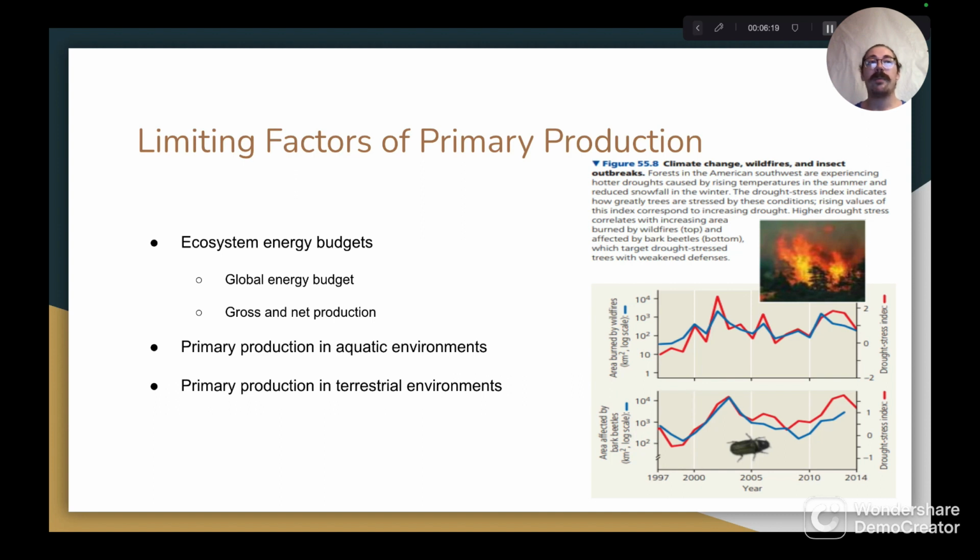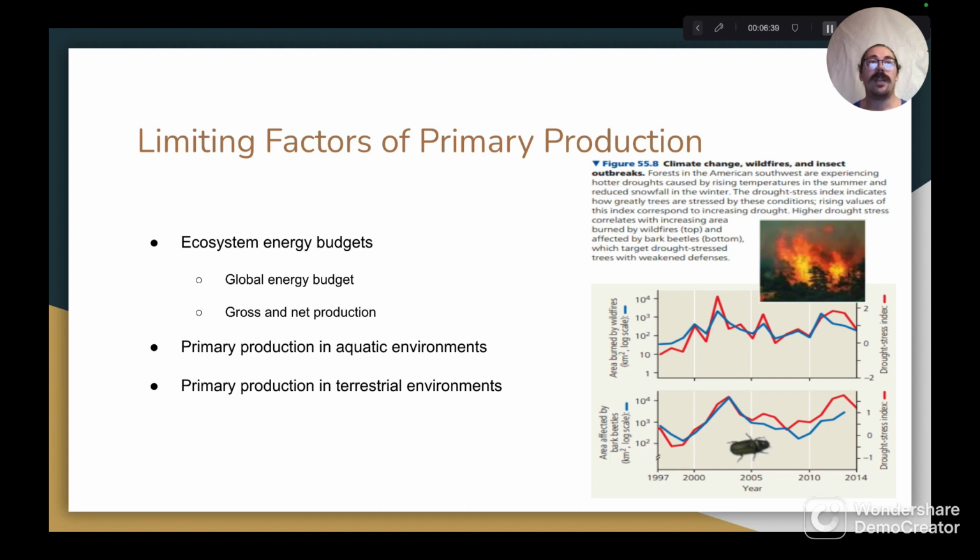Next, we have net primary production. The term net primary production is concerned with the total amount of energy that an ecosystem's primary producers produce and store as organic materials. Furthermore, this total can be found by subtracting the amount of energy used by the primary producers from the ecosystem's gross primary production.